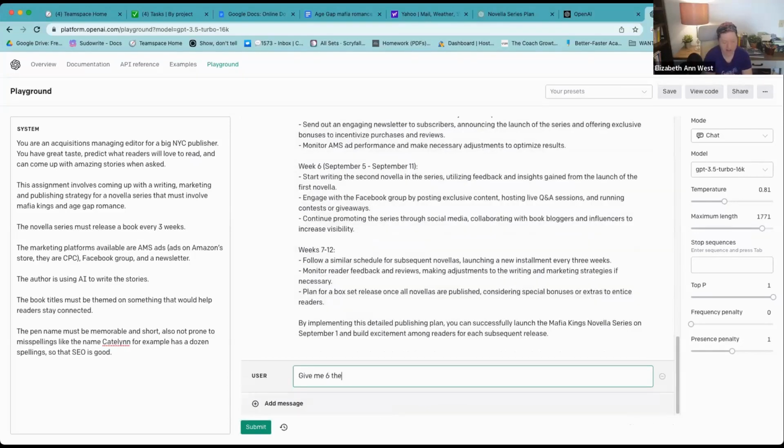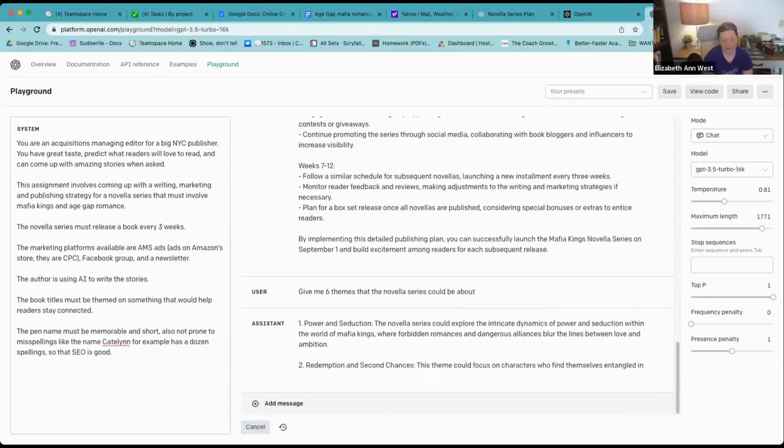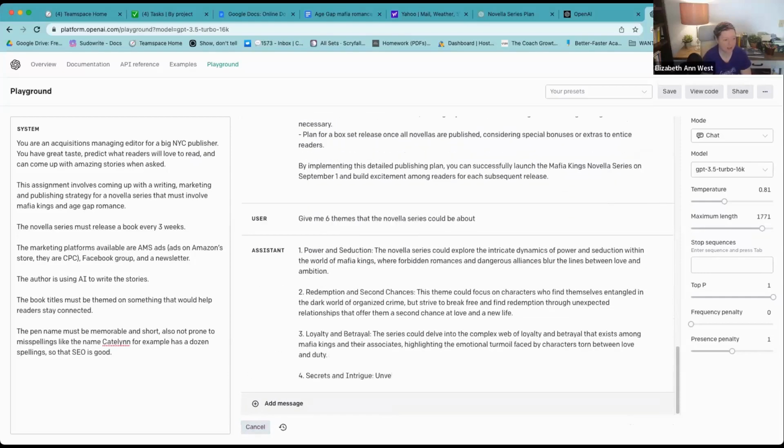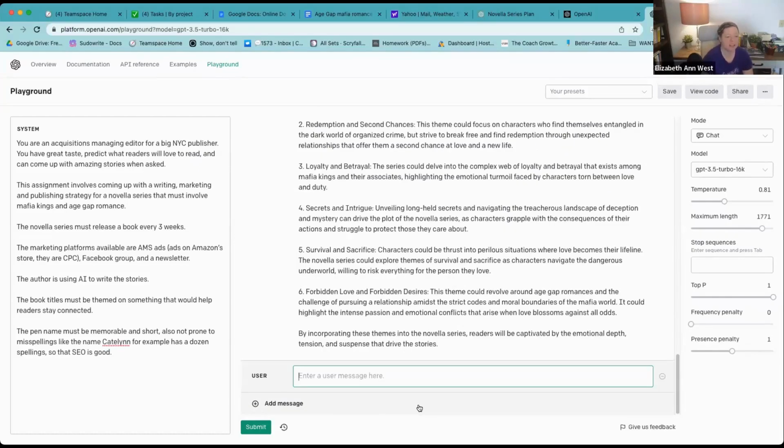Give me 6 themes that the novella series could be about. Power and seduction, redemption and second chances, loyalty and betrayal. I liked the loyalty and betrayal one. Let's do number 3.